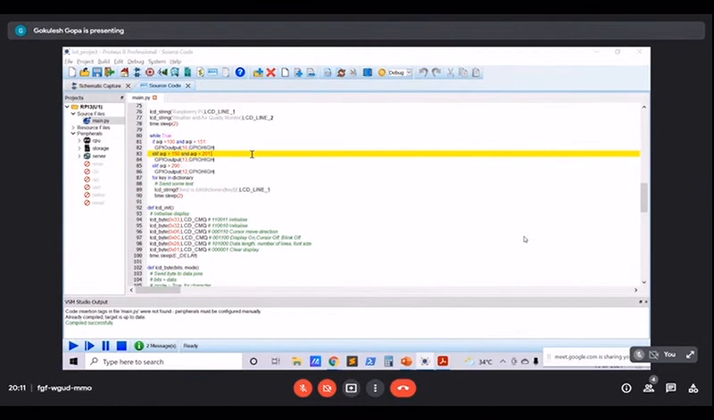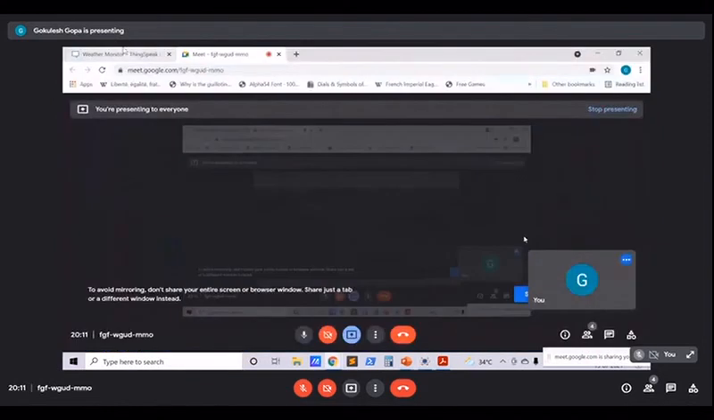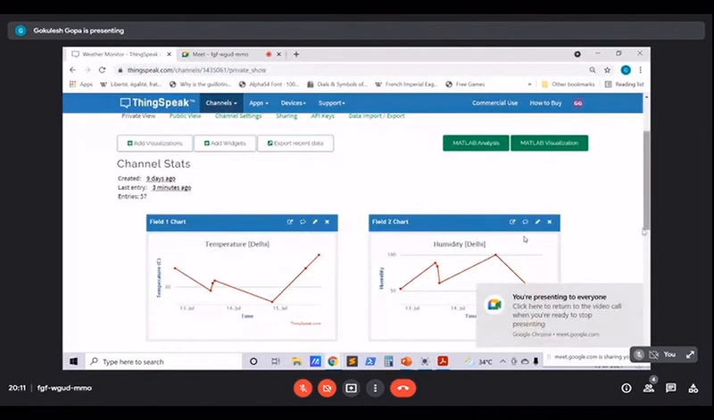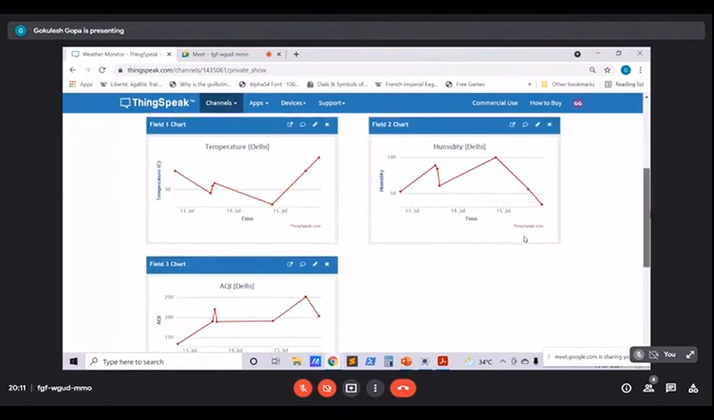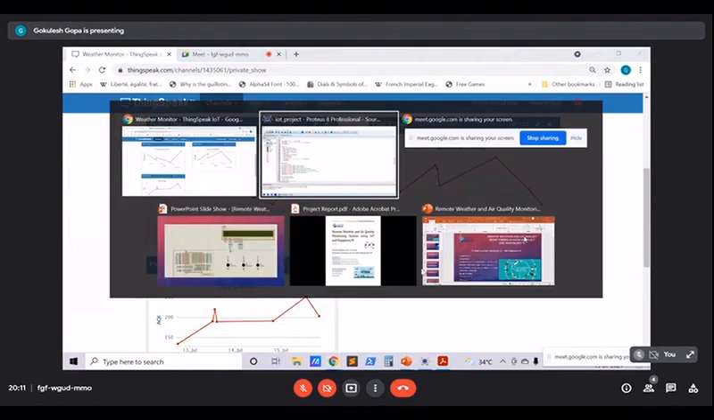I would also like to show you the data that has been uploaded to our ThingSpeak channel. So we have made 3 graphs for temperature, humidity, and AQI, so as to track changes in them. And these are the latest recordings: temperature is 38.6, humidity was 35, and the AQI was 203. Now over to Ashutosh.